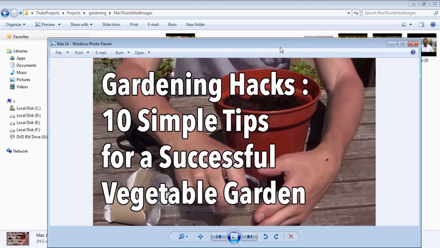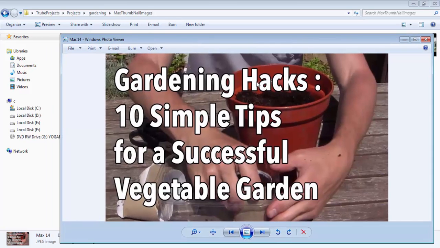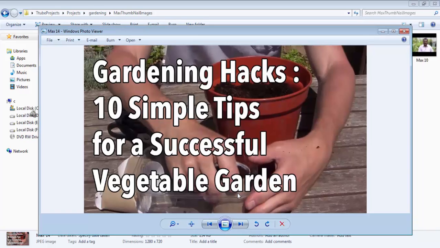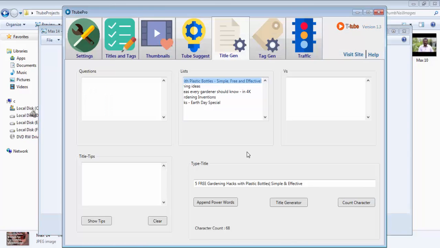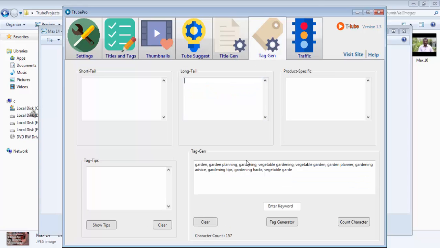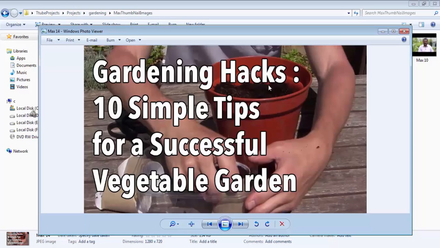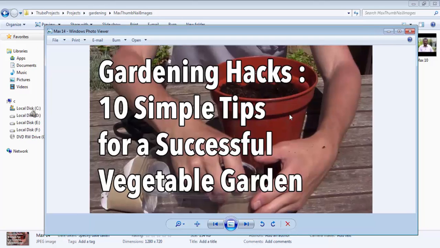And this is even more closely related to the kind of channel that I'm planning to create, and it shows the close-up of a man doing an action, that is, he's doing some hack or some activity in the garden. Now, ideally, I would have done more research for thumbnails, but you saw how easily we came up with an idea for title, tags, and a thumbnail for a niche that we were not even aware of in the first place. And this is how you can easily use TTube not only to optimize your titles, tags, and thumbnails, but also to come up with new niche ideas based on your competitors' videos.